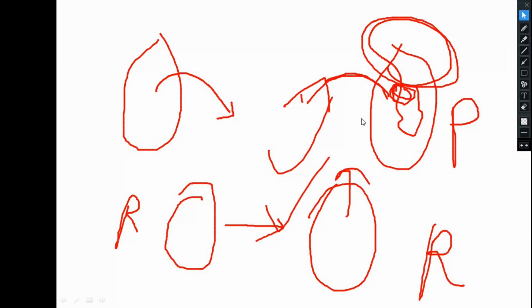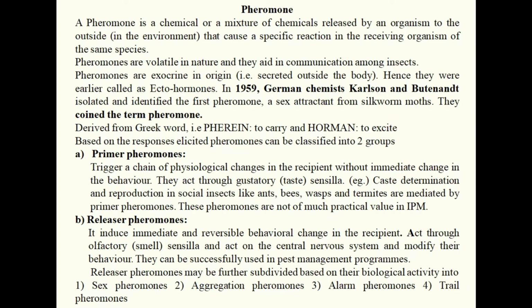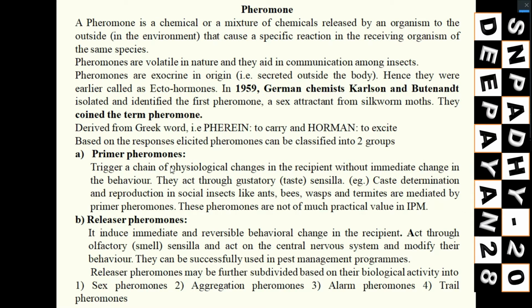Now come to the theory portion. Primer means what? They will trigger a chain of physiological changes in the recipient. That means not an immediate effect. When the pheromone enters the insect, it goes through different kinds of physiological changes, and slowly the behavior will be impacted on the recipient organism.